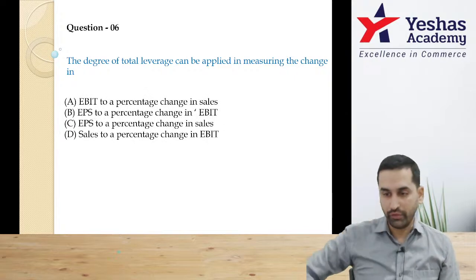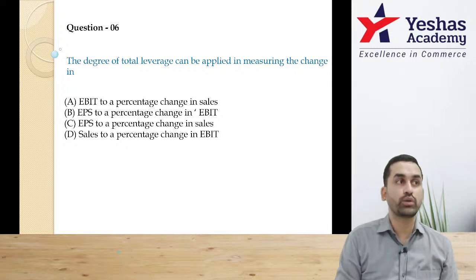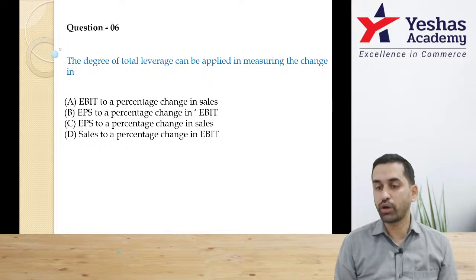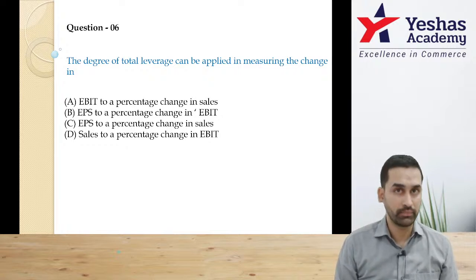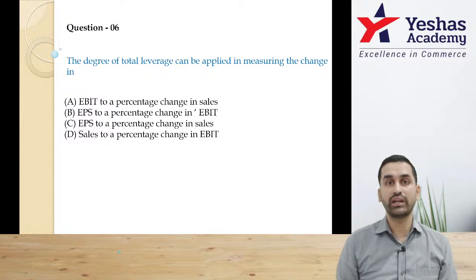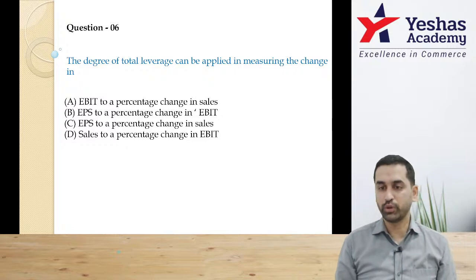Question number 6. The degree of total leverage. Understand the question properly. When they say total leverage, what does it mean? Combined leverage. Combined leverage connects topmost item to bottommost item. Which is the topmost item? Sales. Which is the bottommost item? EPS or EBT or EAT. Correct? All these are in proportion always.